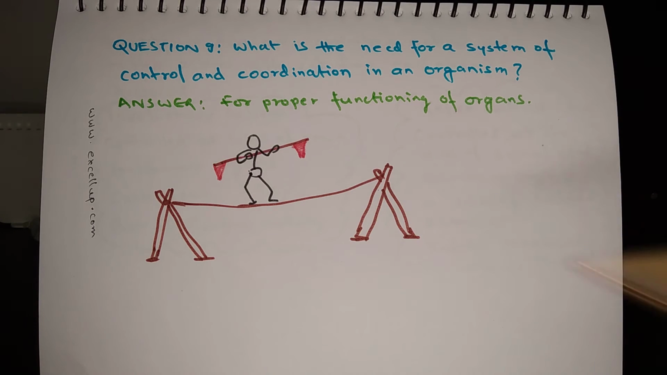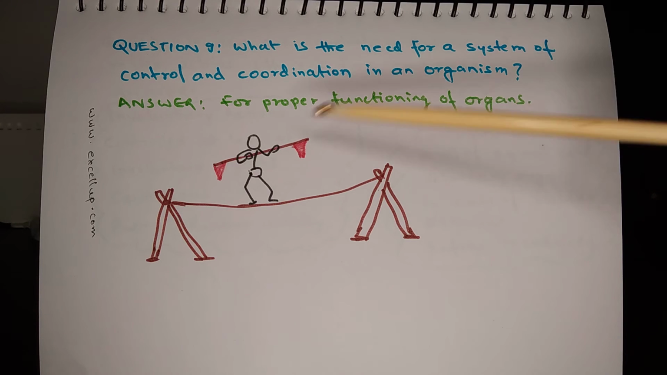Say this figure is showing a trapeze artist who is trying to walk on the rope. It is also called tightrope walking in the literal meaning. So what happens while this guy is trying to walk across the rope? He needs to balance his body.